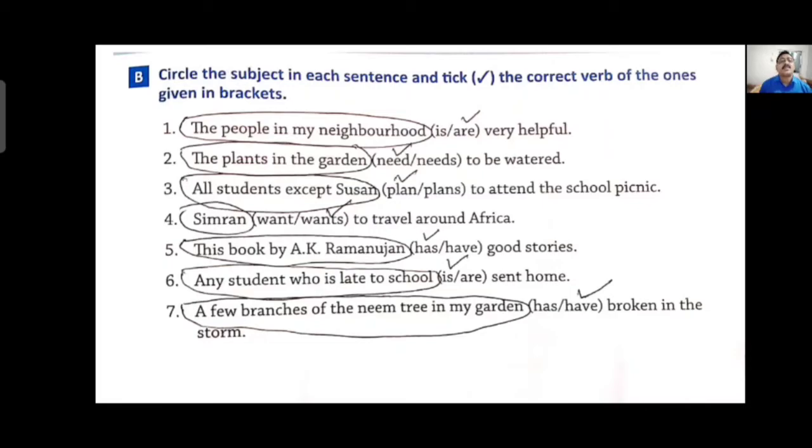The people in my neighborhood. Here, the people in my neighborhood is the subject, that's why it is circled. Because people is plural, that's why you have to use are. People are very helpful. The people in my neighborhood are very helpful.